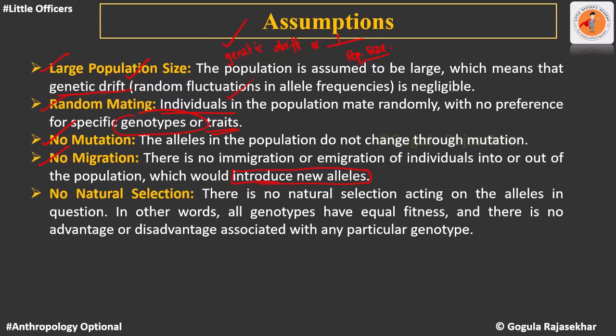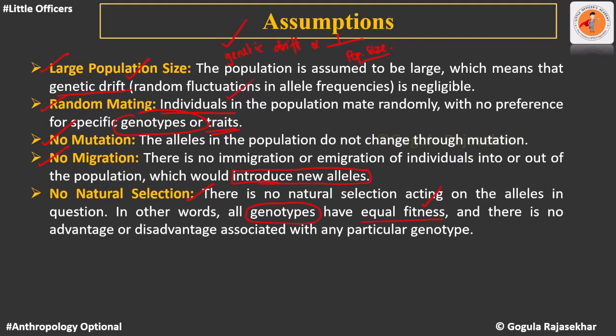And the final assumption is no natural selection. Natural selection also brings certain changes. When it is absent, what does it mean? All the genotypes which are present in a particular population have equal fitness. None of them are more fit and none of them are less fit. Otherwise, the less fit are discarded by natural selection and the more fit are selected by it. So such selection is not there.